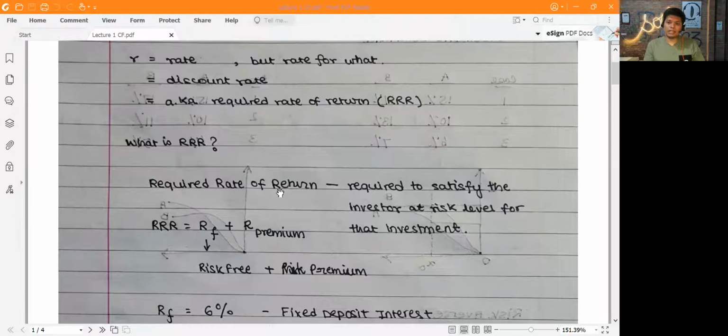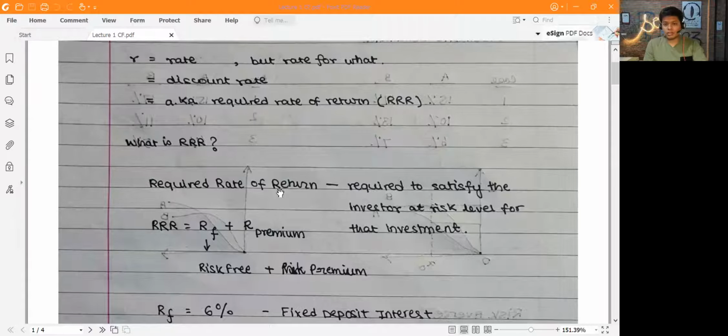But just to make you understand, let's say fixed deposit interest is a very low risk. So it's certainly not risk-free, but for our understanding and what we see in daily life, you can say that fixed deposit interest rates or post office savings bank account interest rates are very much like risk-free, because there's a very low chance of default as these are government backed. So let's say that the return on the fixed deposit was 6%, so that would become my RF.